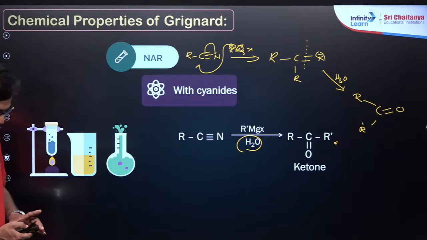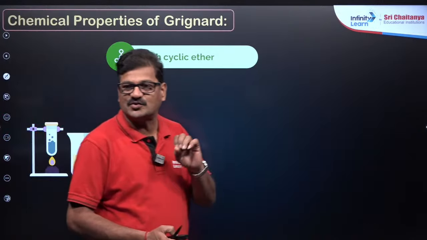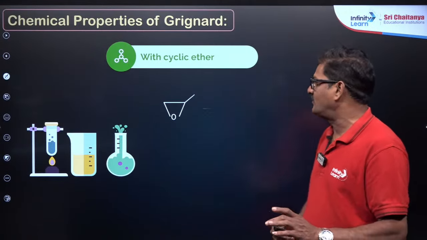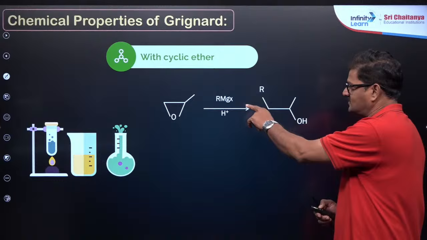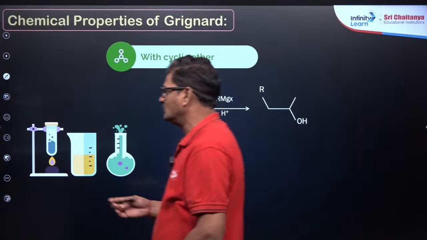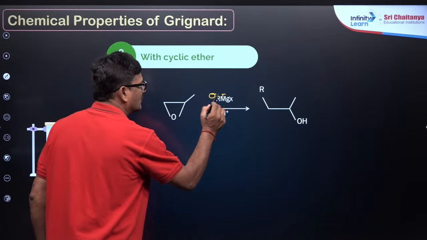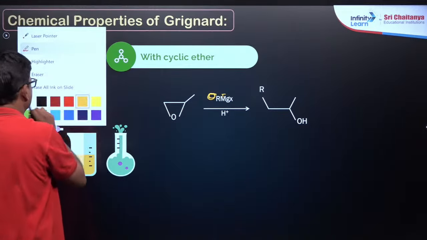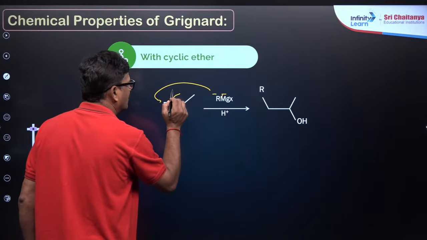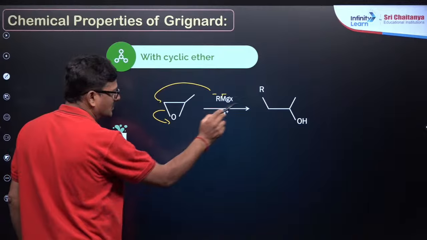Moving ahead. Right. So let us say with the cyclic ethers, that is going to be cyclic ethers called epoxides. So this is a Grignard reagent. Grignard reagent is a nucleophile. This nucleophile is going to attack. A nucleophile always prefers attack at the less hindered side, so that you are going to get an alcohol.